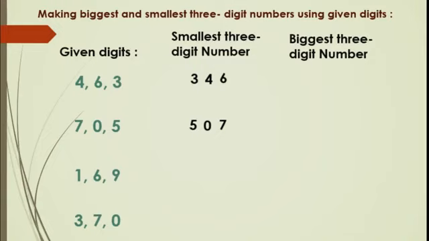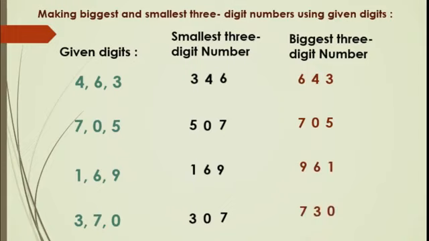Okay, in the last one, again like the second one, 3, 0, then 7. Now same in the descending order. This is very easy. Whatever we have written in the second column, we have to write the same in the opposite direction. First we have to write the bigger one or the largest one. Second, the smaller one, and the smallest one in the third place.